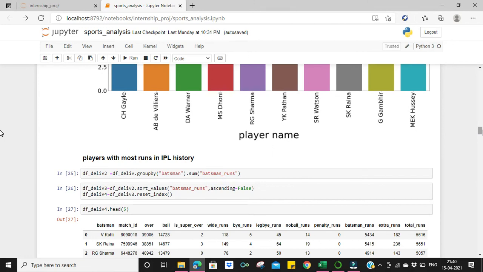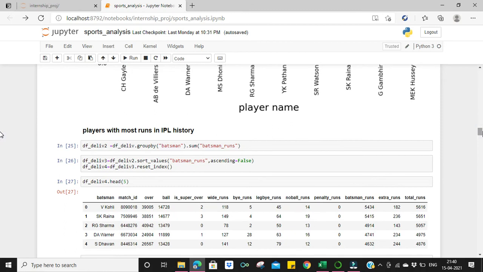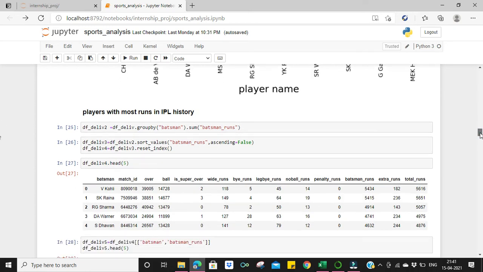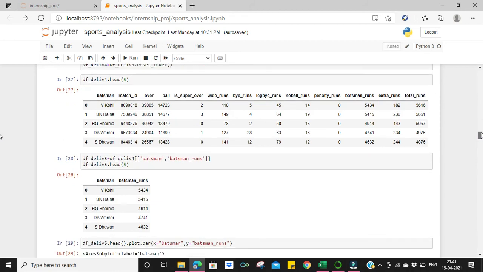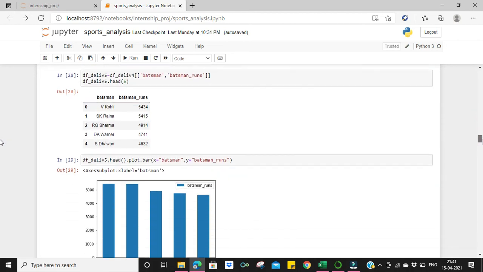After that, I've tried to see the player with the most number of runs in the IPL history. So firstly, I did group by batsman and summed the batsman runs. Then I arranged them, sorting from highest to lowest. And yes, we could see that Virat Kohli has scored the most number of runs over the years, ahead of SK Raina, RG Sharma, and all. So I tried to plot that.